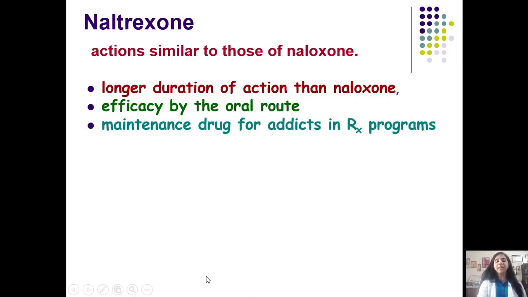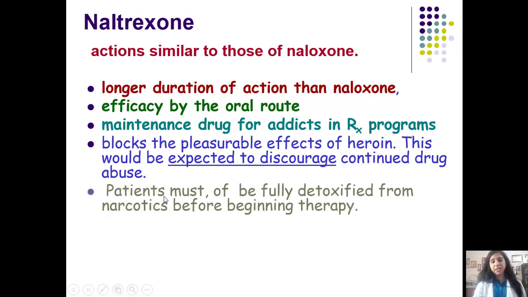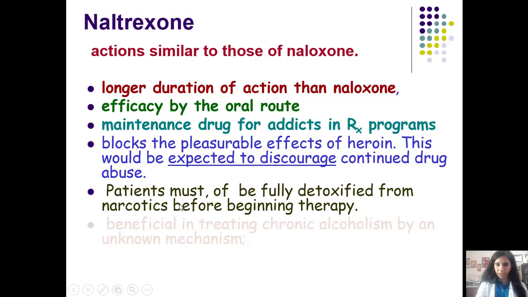It is used for maintenance therapy for addicts in treatment programs, in de-addiction programs. It blocks the pleasurable effects of heroin. This would be expected to discourage continued drug abuse. It is given for post-addicts. Remember that patients must be fully detoxified from narcotics before beginning the therapy.